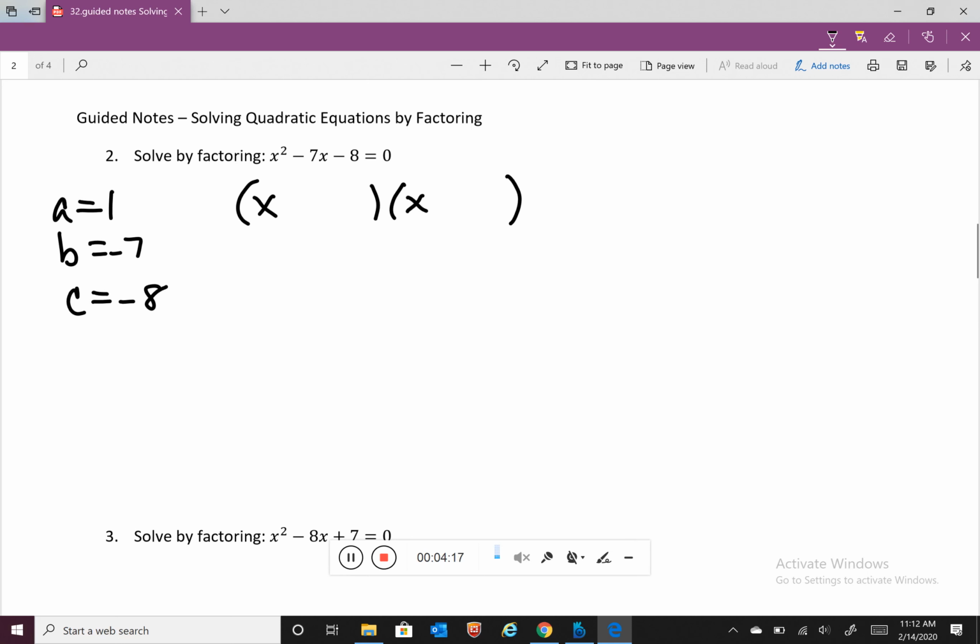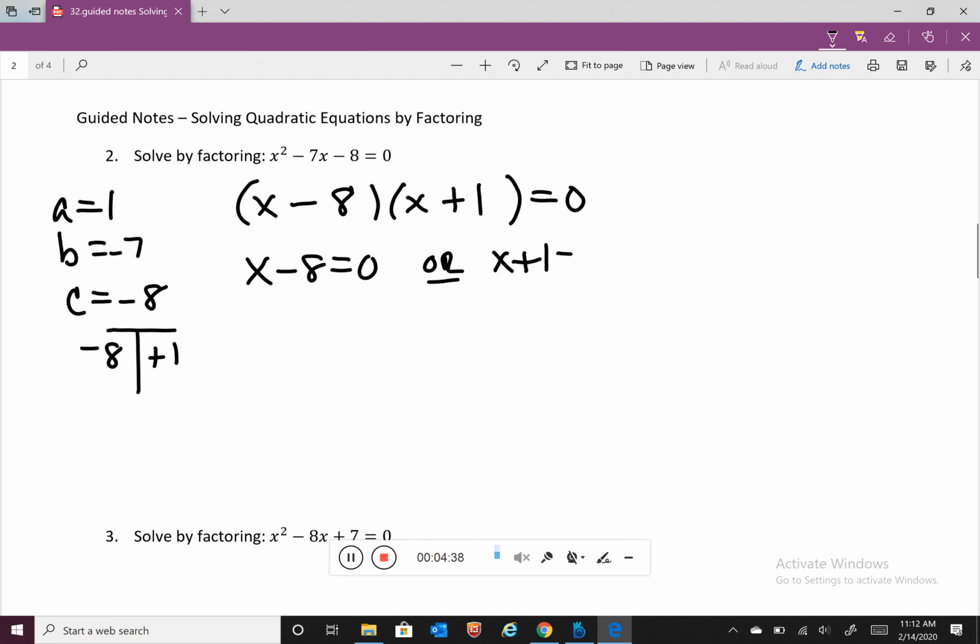And the factors of negative 8 that add to be negative 7 are negative 8 and positive 1, which helps us with our operations of minus 8 and plus 1. So x minus 8 equals 0, or x plus 1 equals 0, which gives us solutions of x equals 8 or x equals negative 1.